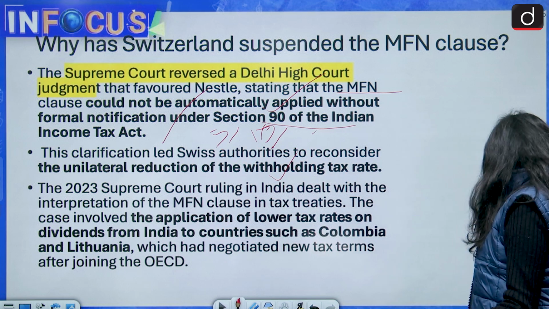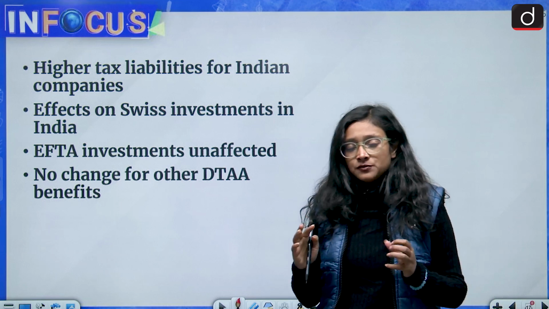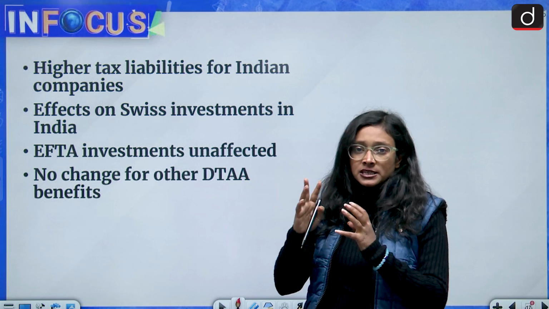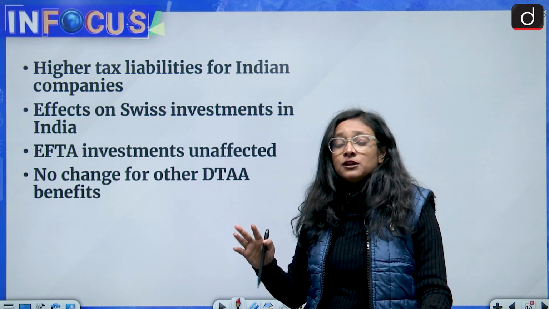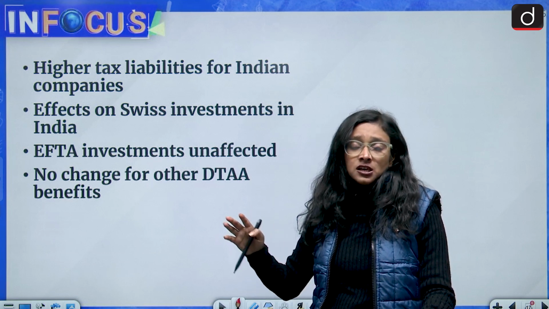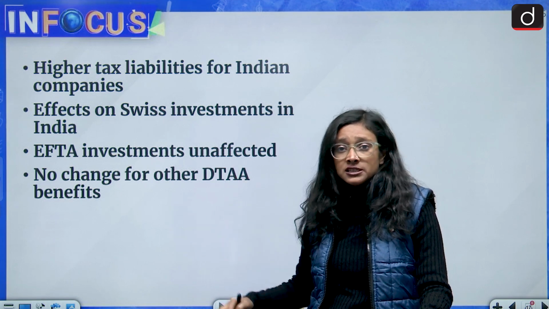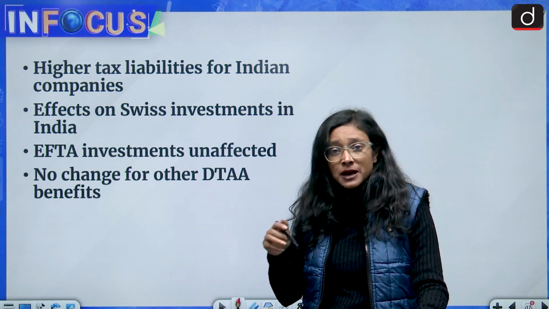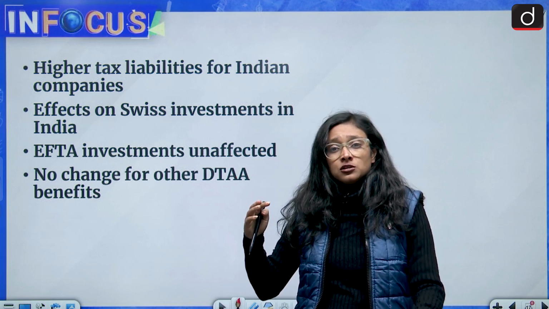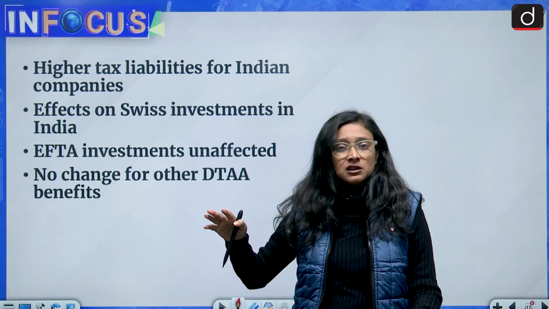So now we'll come to the impact part, that what is the impact on this kind of situation. So these are the impacts suggested by various economic experts, and they have said that if there are such decisions, then other countries will also take such decisions against India, and that will impact India's trade relations with other countries, and it will also impact the investment patterns in India, because if there is more increase in the withholding of taxes, it is likely that very few companies will like to invest in India.